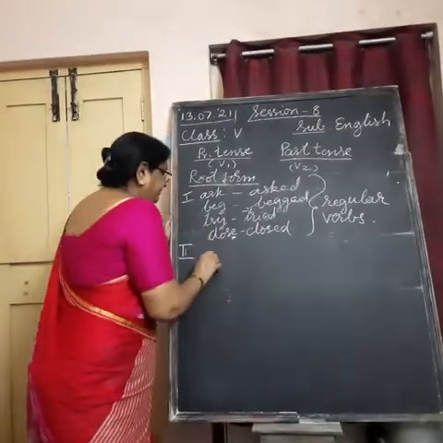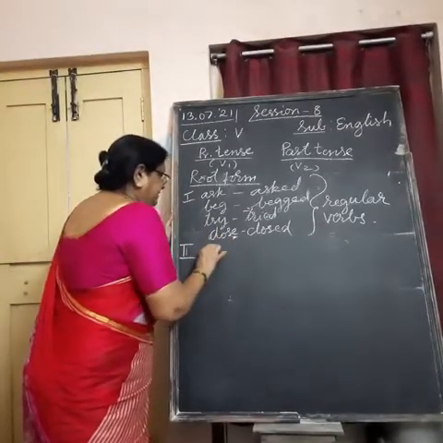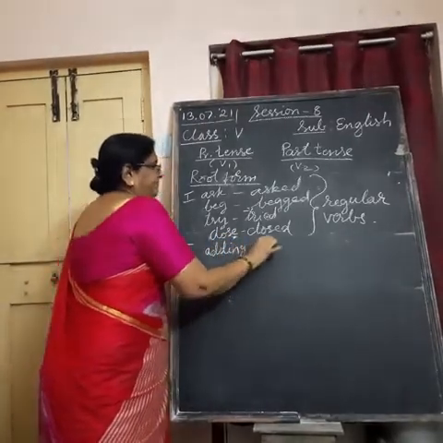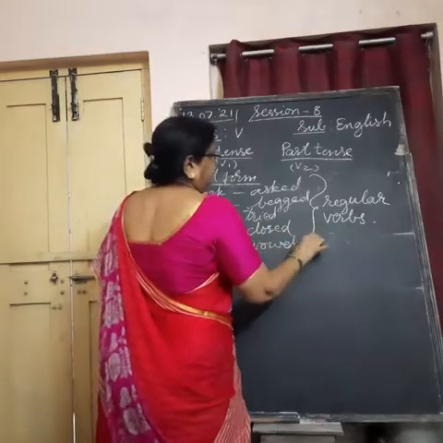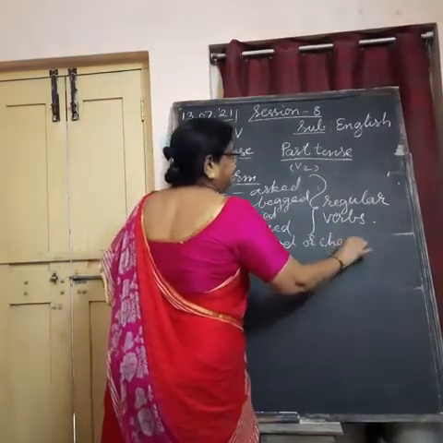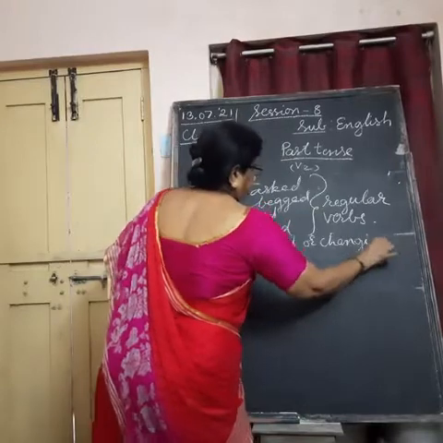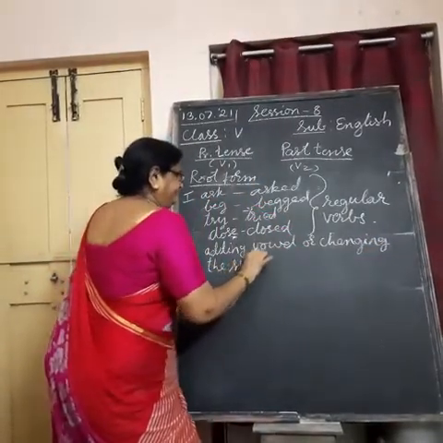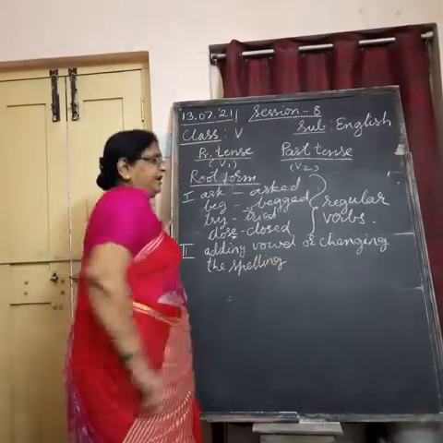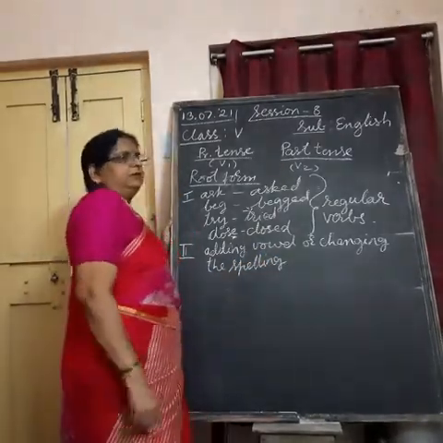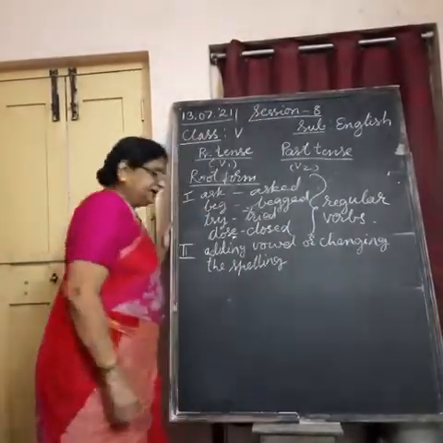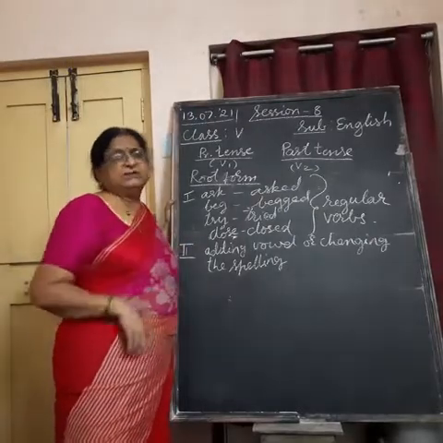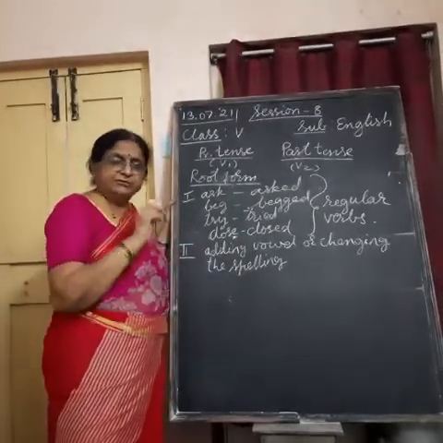For example, adding a vowel or changing the spelling. Changing the spelling, we are going to form the past tense forms. It happened even with noun forms also.